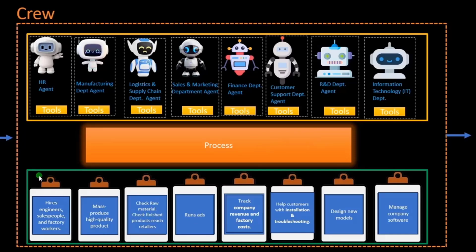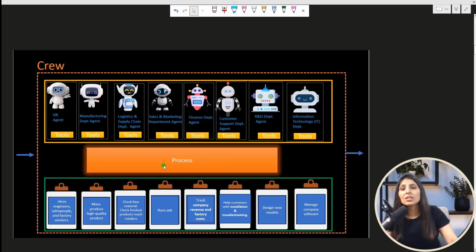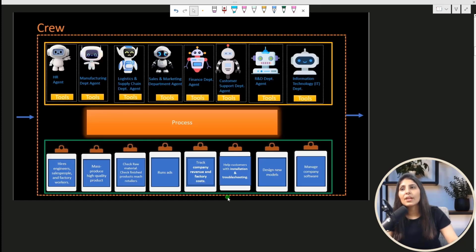So these are tasks. Then we have tools, agent, and process, because these are the four important key points in Crew AI. So guys, before understanding what are agent, tools, process, and task in detail, let's see a few examples where we can use Crew AI.